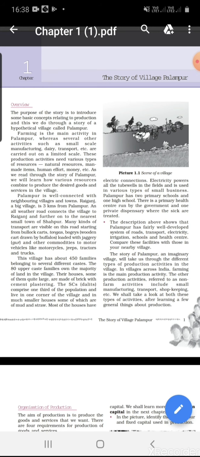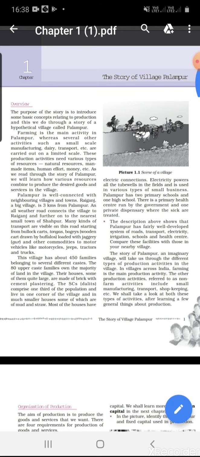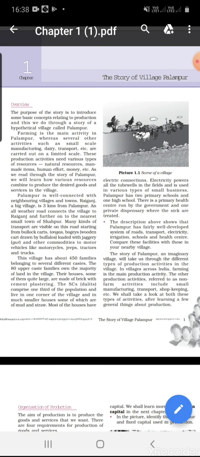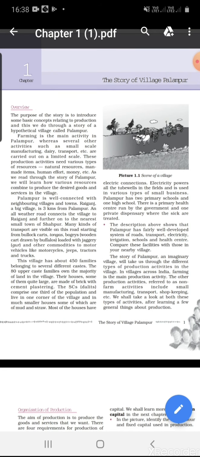After getting the intro of this village Palampur, we will focus on production and the various factors involved in production. Later on, we will also discuss what the farming as well as the non-farming activities are, and besides these, we will see the various things which are involved in agriculture.